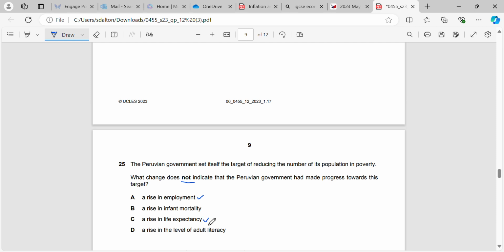A rise in life expectancy would also, and so would a rise in the rate of adult literacy. More people can read and write, education is better, we would expect that less people would be in poverty. Whereas if we have more infant mortality, which is more babies dying, then we would expect that that's not an indicator that they've made progress for reducing or eradicating poverty.